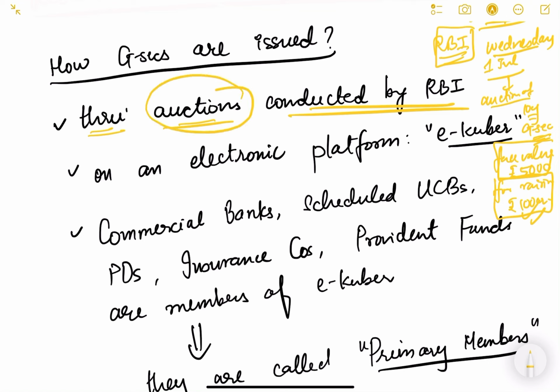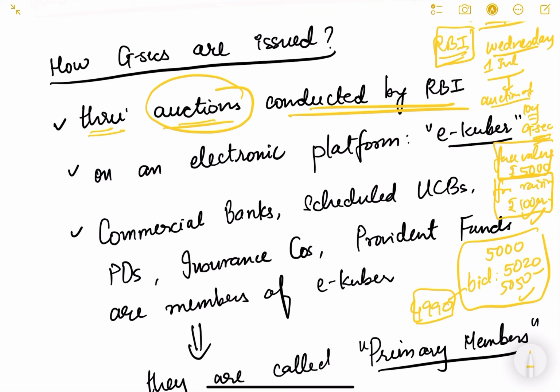Auctions meaning people will bid. If the face value is say 5,000 rupees, people will obviously bid on it. Bid meaning they will place their bids, so they will participate in the auction. Somebody will say, I will purchase 1 lakh securities at 5,020 rupees. Somebody will say I will purchase 50,000 securities at 5,050 rupees, like that. So the bidding will go on. It can be low also, somebody can bid say 4,990 also.